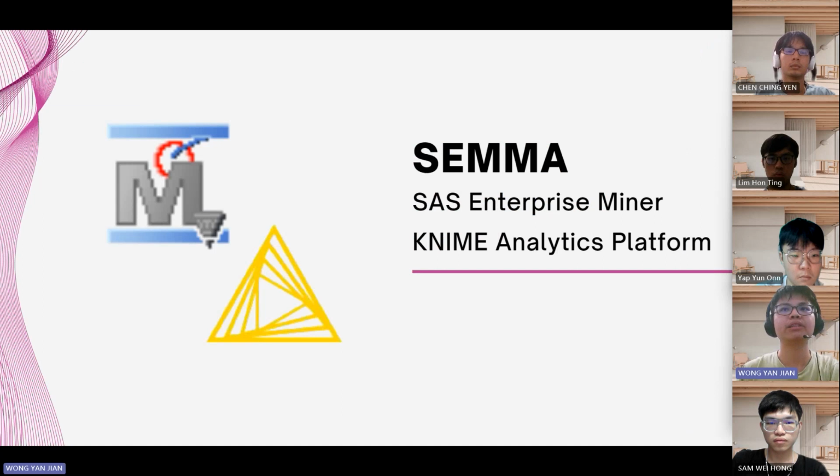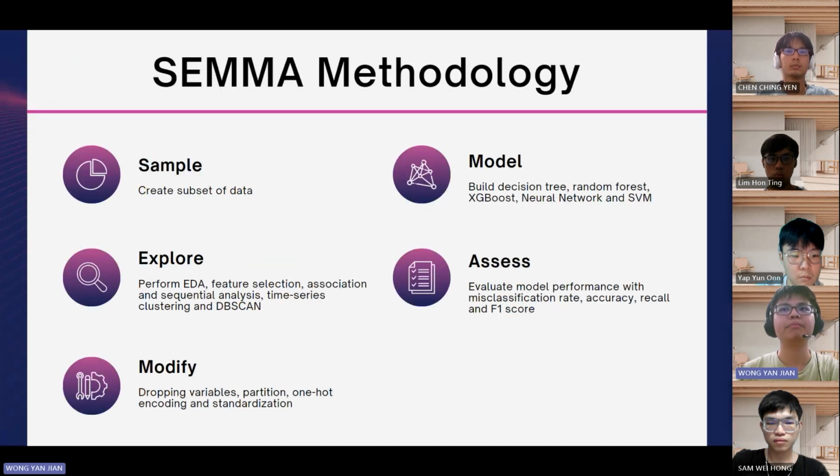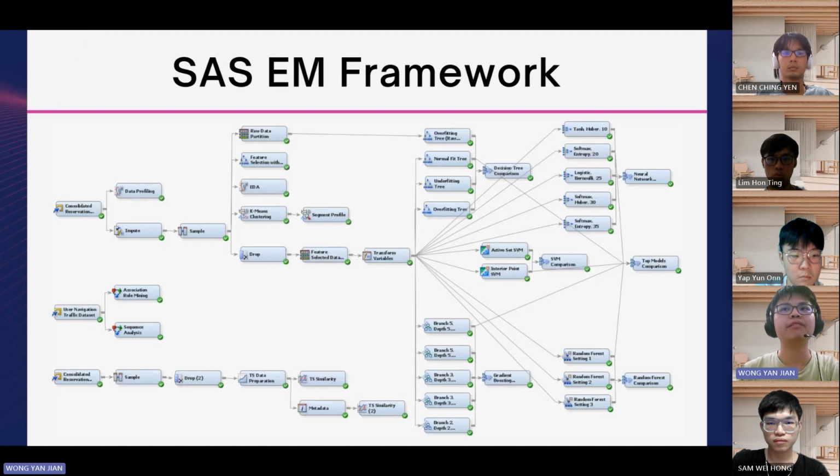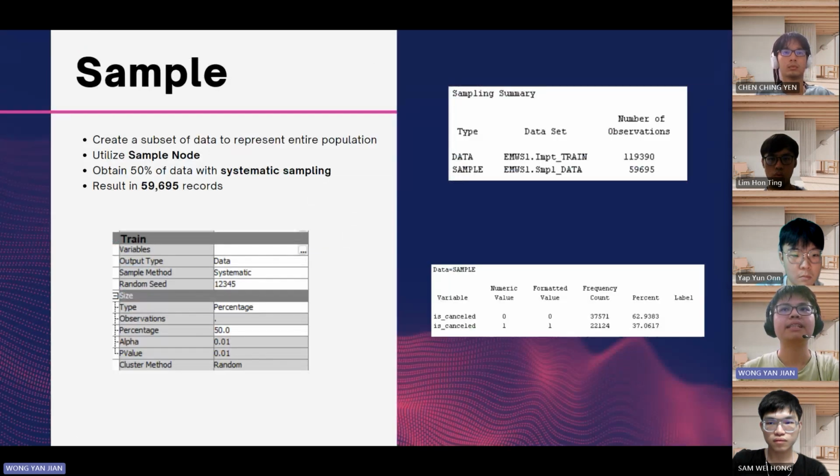Moving on to the SEMMA methodology, which our group has implemented when performing data mining in SAS Enterprise Miner and KNIME. So here's the high-level view of our SAS EM framework. The first step is sample, where our group employed systematic sampling to obtain 50% of the dataset with the Sample node, resulting in around 60K records.